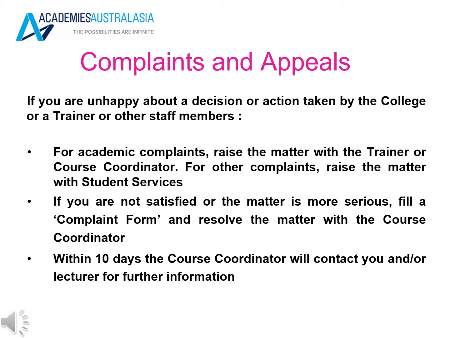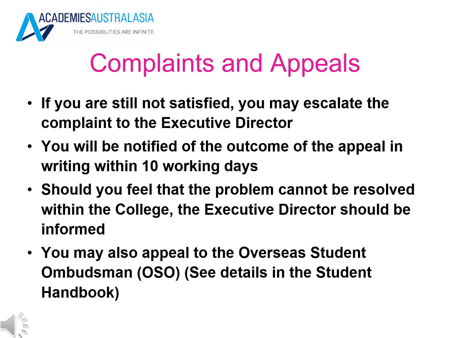If you're unhappy about a decision or an action taken by the college or a trainer or other staff members, for academic complaints, raise the matter with the trainer or course coordinator. For other complaints, raise the matter with Student Services. If you're not satisfied or the matter is more serious, fill out a complaint form and resolve the matter with the course coordinator. Within 10 days, the course coordinator will contact you for further information. If you're still not satisfied, you may escalate the complaint to the Executive Director. You will be notified of the outcome of the appeal in writing within 10 working days.